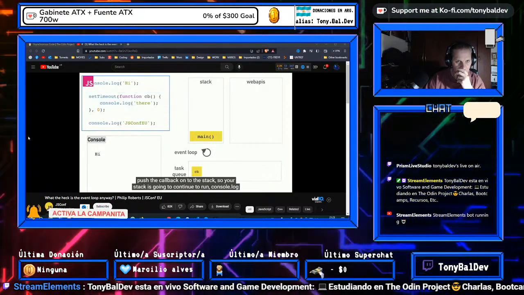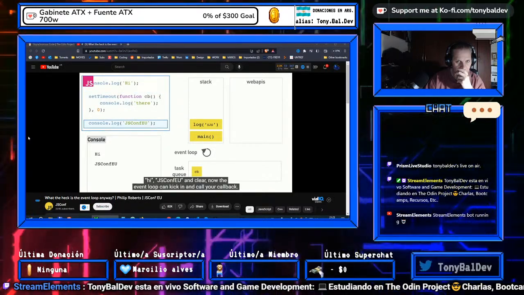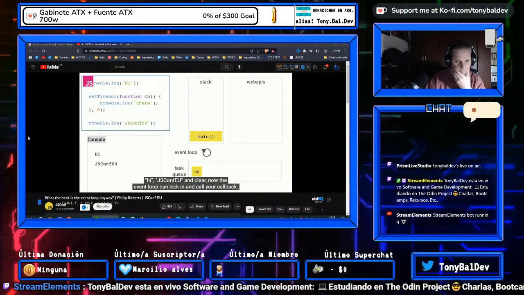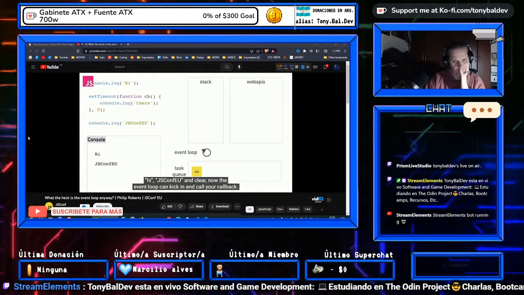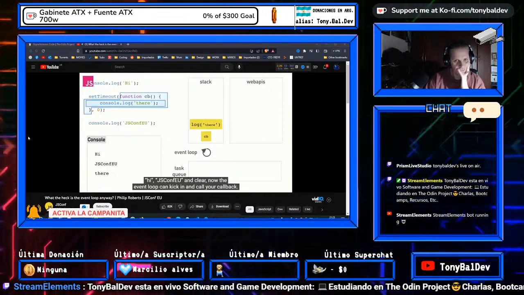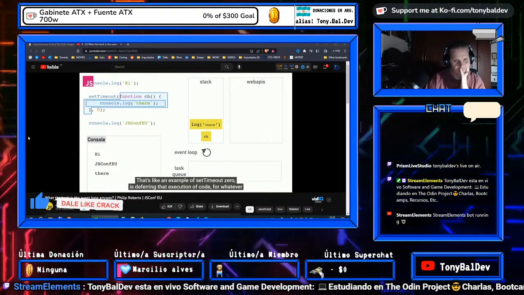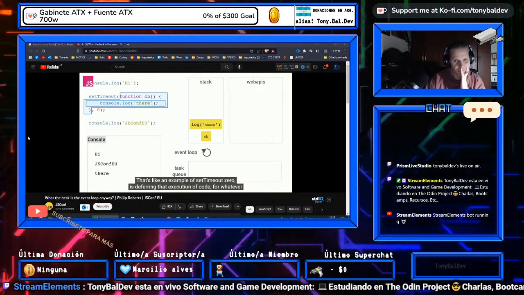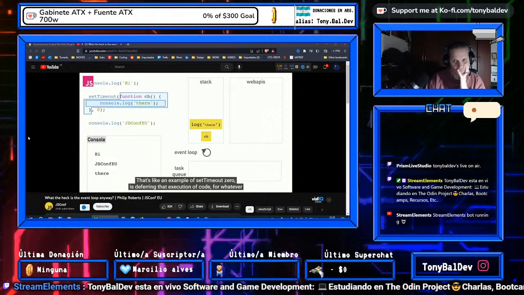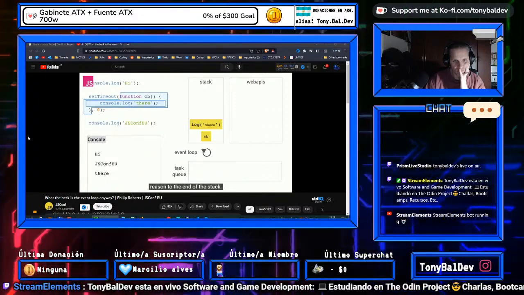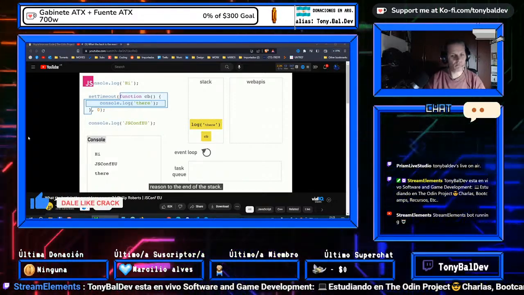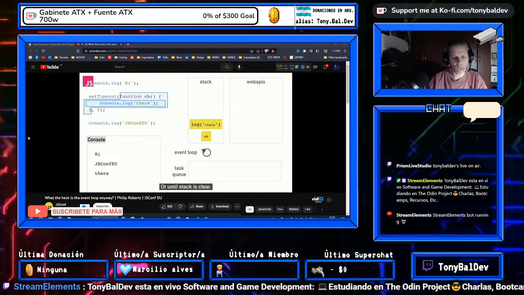So your stack is going to continue to run, right? Your main file is going to continue to run, console.log JSConf.eu, and clear. Now that we're clear, the event loop can kick in, run your callback. So that's an example of setTimeout 0 deferring that execution of code, for whatever reason, to the end of the stack, or until the stack is clear.